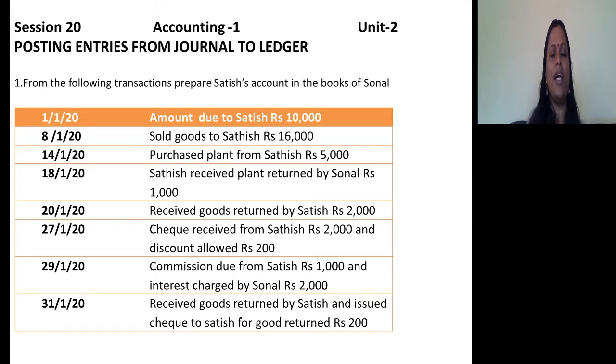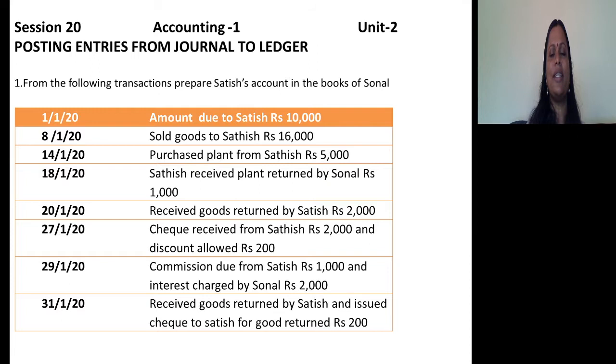So they have given transactions from 1/1/2020 to 31/1/2020. Let me concentrate on them one by one. Amount due to Satish rupees 10,000. Means 10,000 is due by Sonal to Satish. So Sonal is liable to pay 10,000 to Satish.